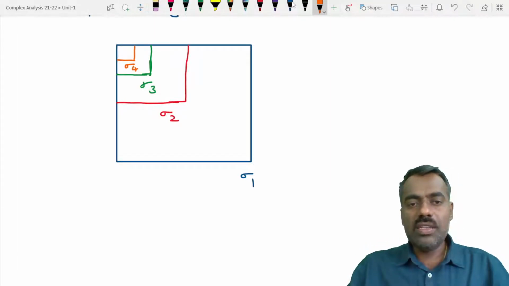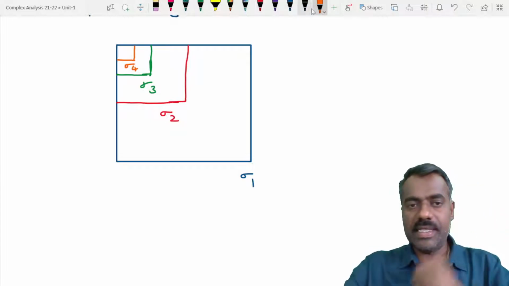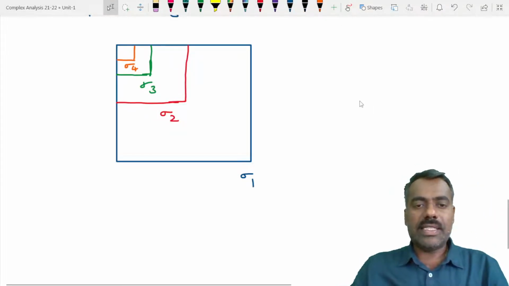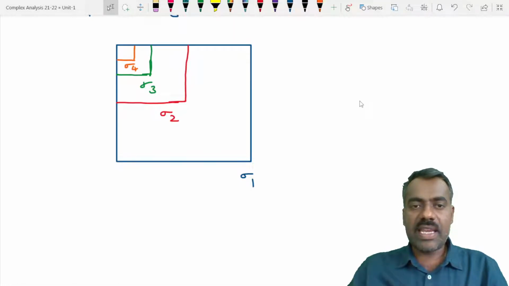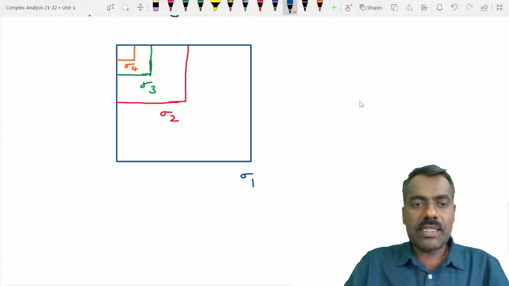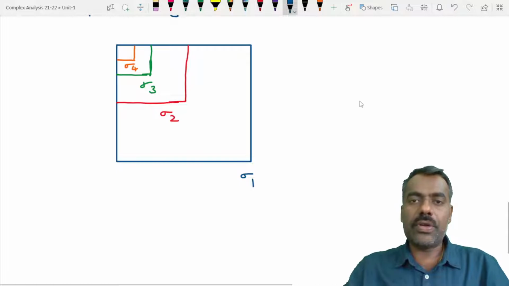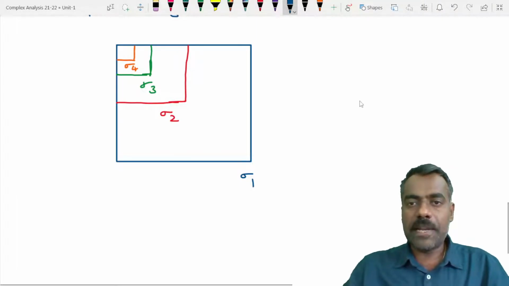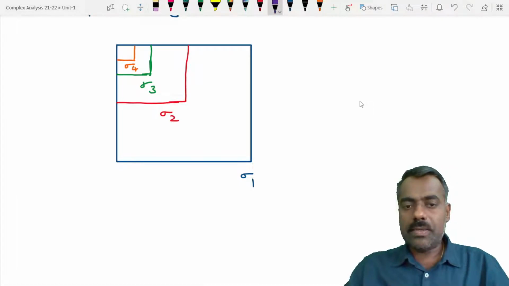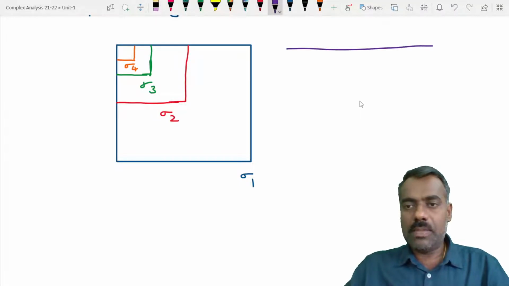Since it is a decreasing sequence, you have to observe that sigma 1 and sigma 2 have some common part. This entire thing, sigma 1, contains sigma 2, sigma 2 contains sigma 3, and so on. If you consider this horizontally and vertically, we are going to apply the nested interval theorem two times, one horizontally and another vertically. So if we write horizontally, how does this look? This much is your sigma 1.